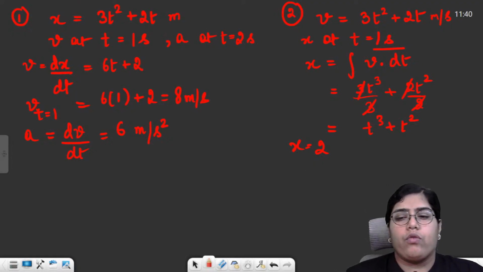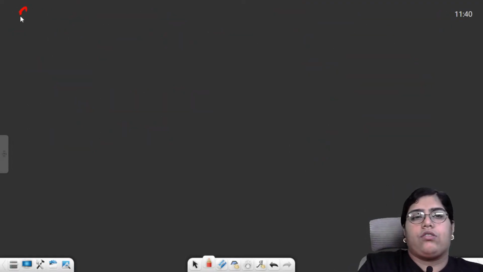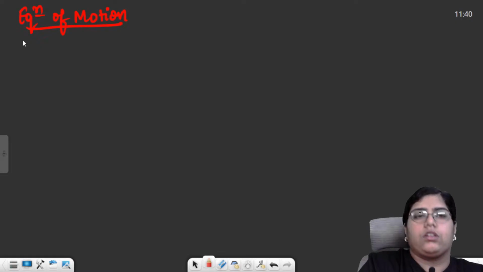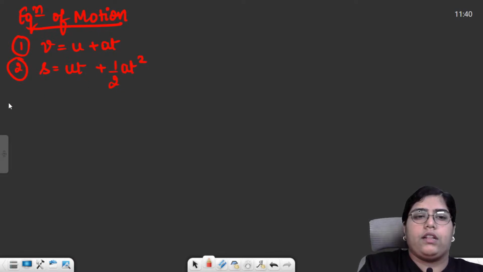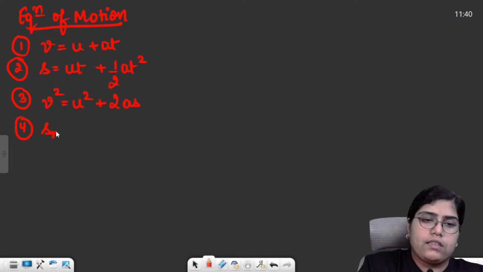Then moving forward, there was a discussion on equation of motion. So equation of motion, basically you studied 4 equations. 3 you have already studied in your lower classes. First was v is equal to u plus at. Second equation was s is equal to ut plus half at square. Then third was v square is equal to u square plus 2as. Fourth was distance traveled in nth second.